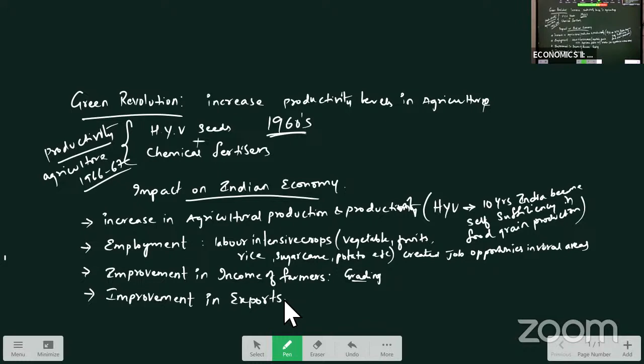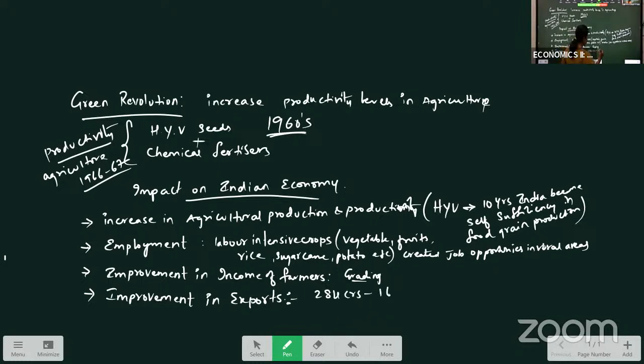The value of exports was 284 crores in 1960-61, whereas it increased to 2.7 lakh crore by 2018-19. You can observe the difference here. In 1960-61, 284 crores of exports.